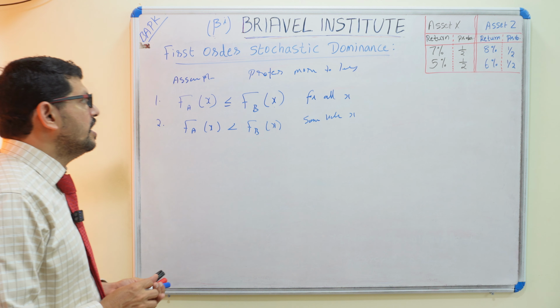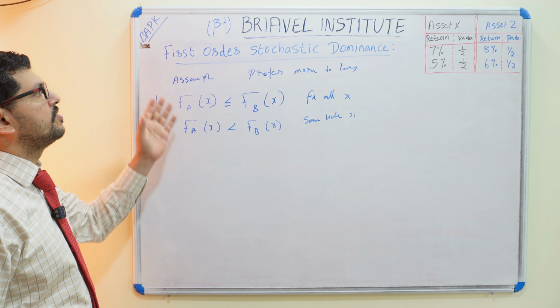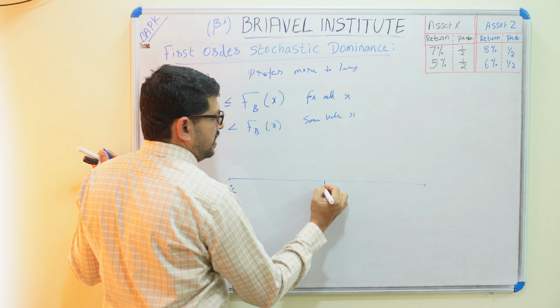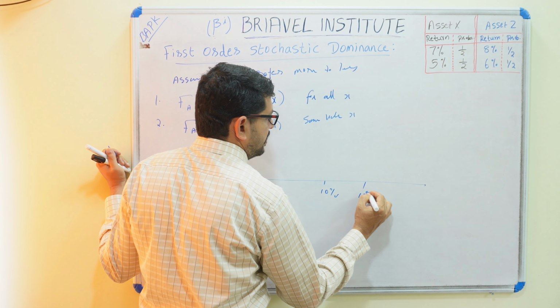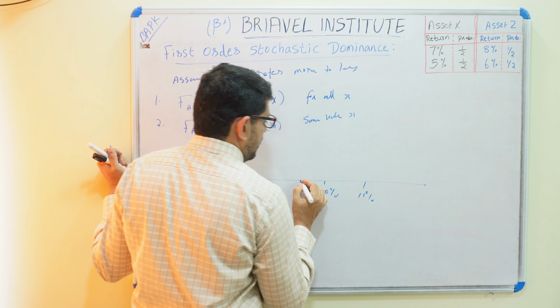So what is the cumulative probability? First order stochastic dominance is explained in terms of cumulative probability. This F of A x and F of B x are called the cumulative probability. For example, we have one investment return graph. Here it is 10% return, 11% return, 8% return, 5% return, 12% return. We are assuming that we require at least 10% return, our expected return is 10%.